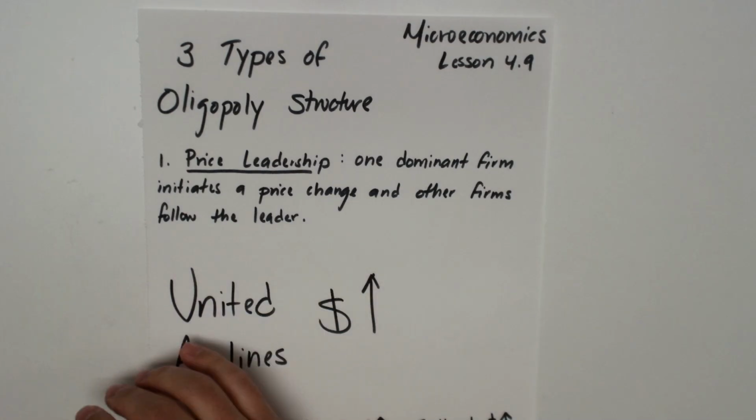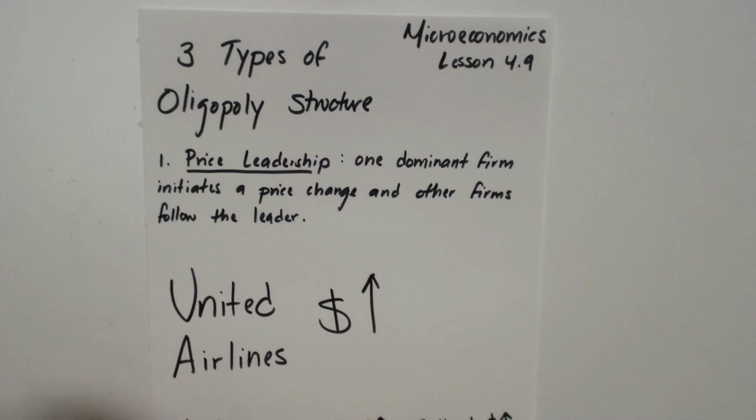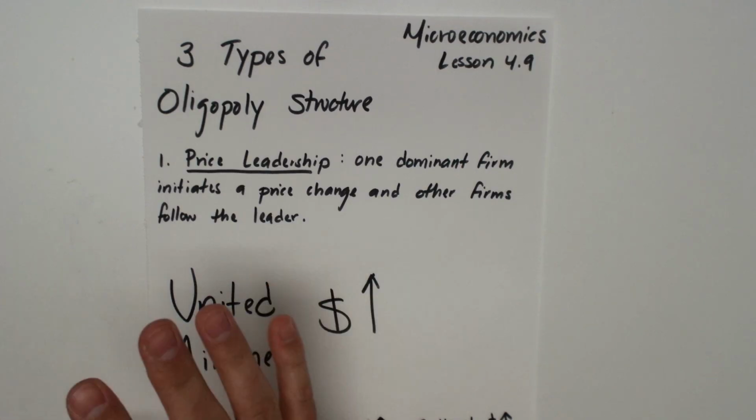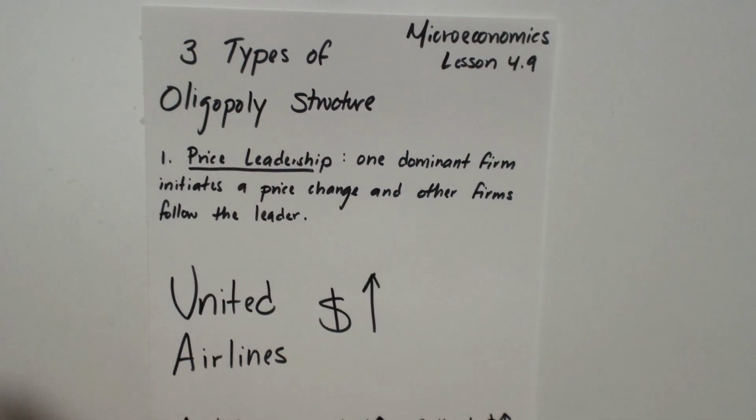Hello, welcome to this lesson on oligopolies. An oligopoly is a market with only a few firms in it. We have three main types of oligopolies that we're going to discuss.